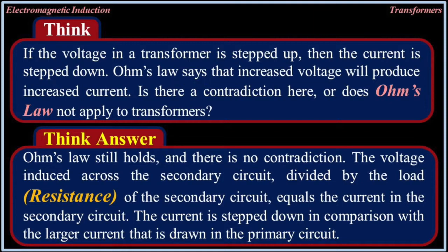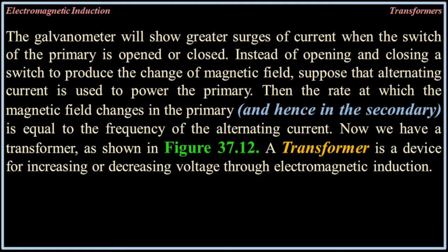The voltage induced across the secondary circuit divided by the load, the resistance of the secondary circuit, equals the current in the secondary circuit. The current is stepped down in comparison with the larger current that is drawn in the primary circuit. The galvanometer will show greater surges of current when the switch of the primary is opened or closed.